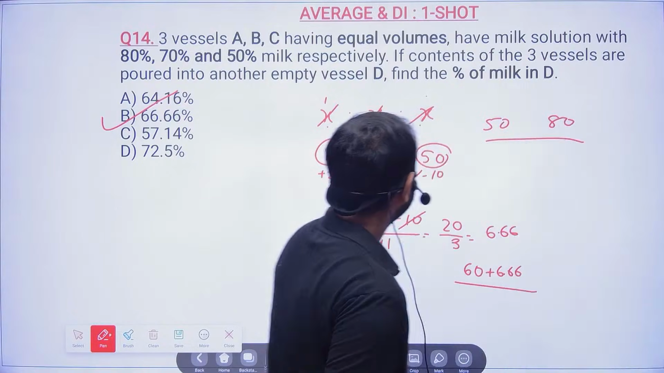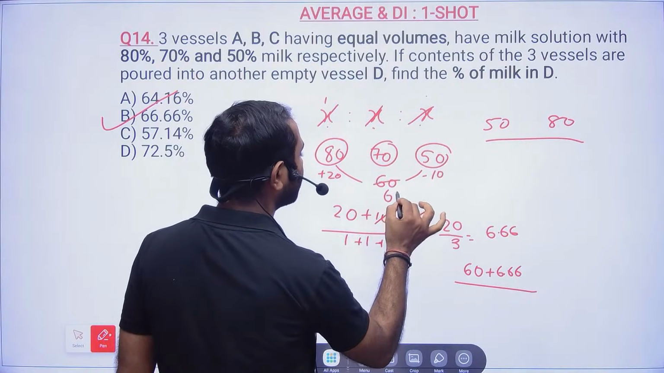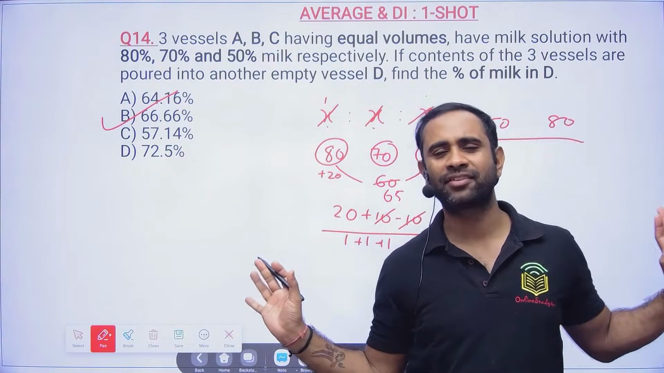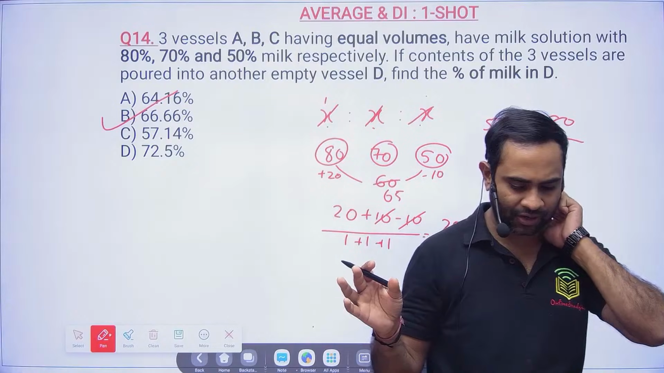Sir, if I want to take 65, or lower, take it. You will be getting the same answer. Whatever value you want, you take, you will be getting the same answer.